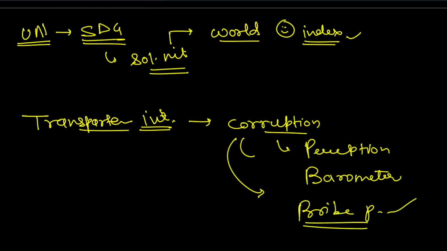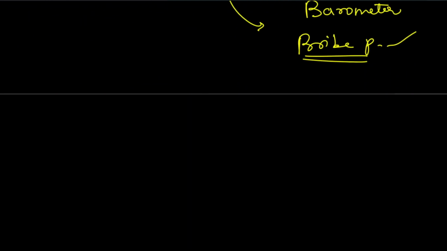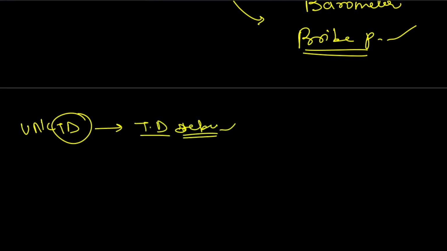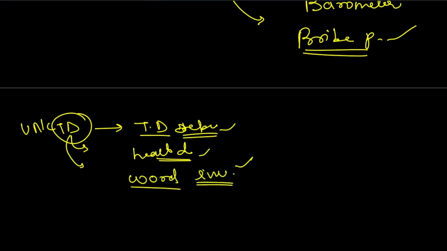All right. The last ones we see. The next one we see is UNCTAD. United Nations Conference on Trade and Development. So Trade and Development. So which reports? Trade and Development Report. We can call it TD report. Next one is Least Developed Countries Report. So again, related to development. And one is the World Investment Report. So this is important.